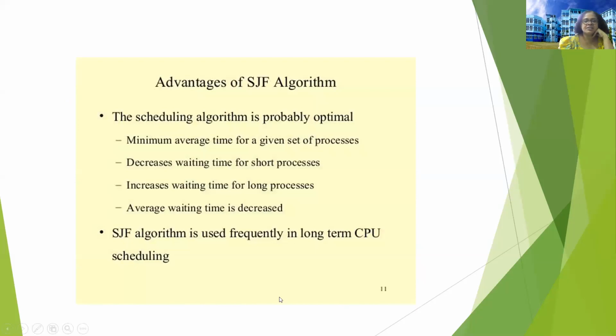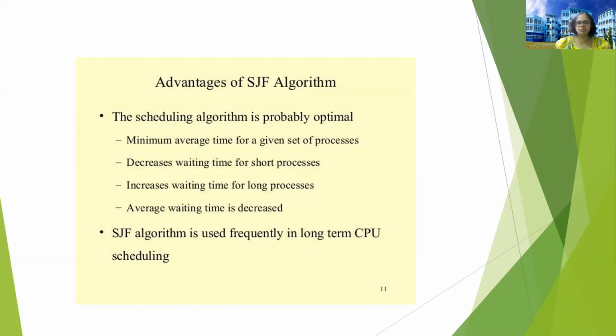These are the advantages. Minimum average waiting time for a given set of processes is optimal. It decreases waiting time for short processes, so short processes are executed and removed once they are terminated. It increases waiting time for long processes; long processes wait a little.